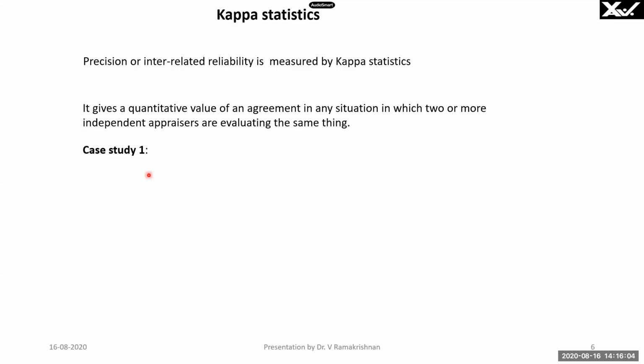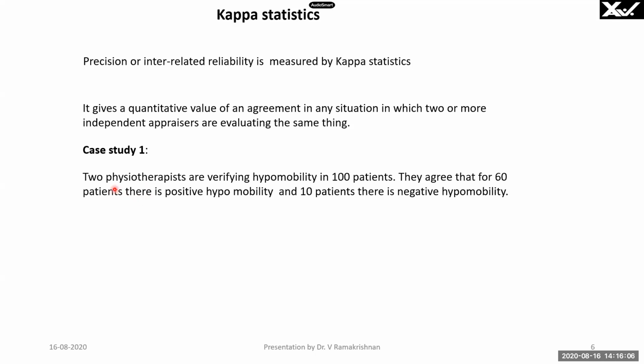Right? Case study 1 we will see here. 2 physiotherapists are verifying hypomobility in 100 patients. They agree that for 60 patients there is positive hypomobility and for 10 patients there is negative hypomobility. That means they agree for 60 patients that they are positive, and they agree for 10 patients that they are negative. Right? The rest we will see.